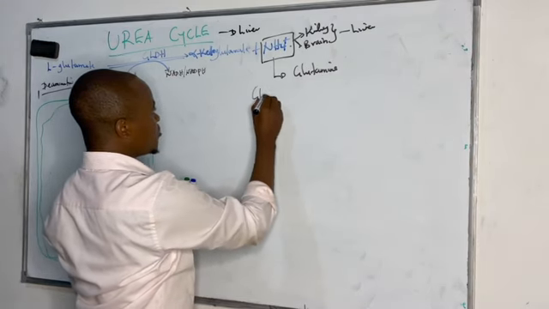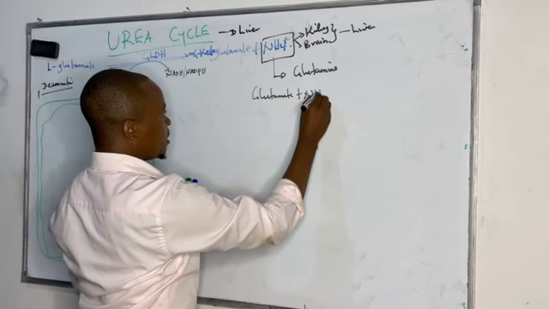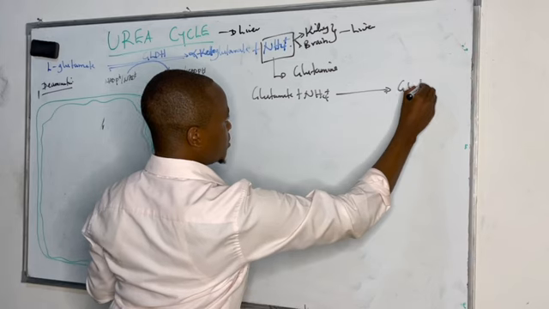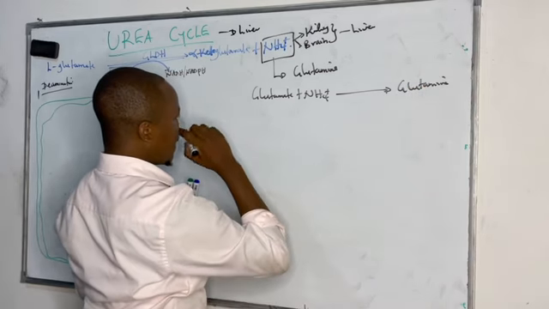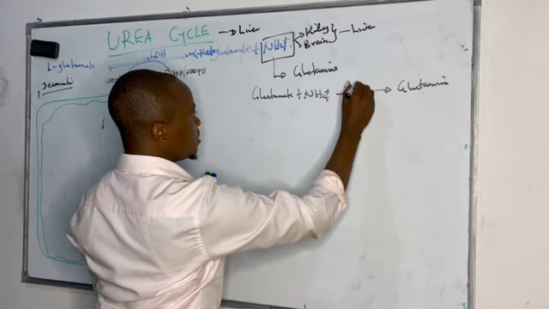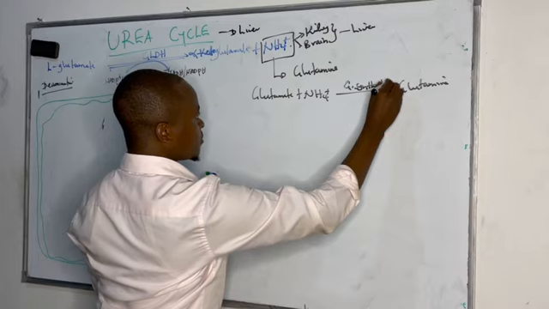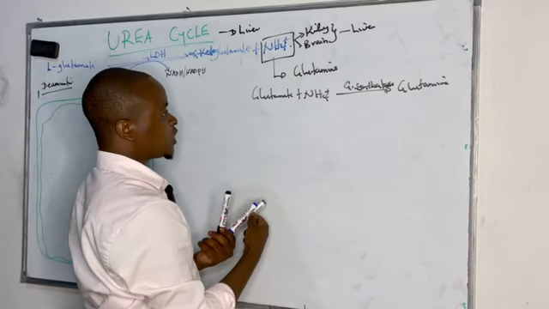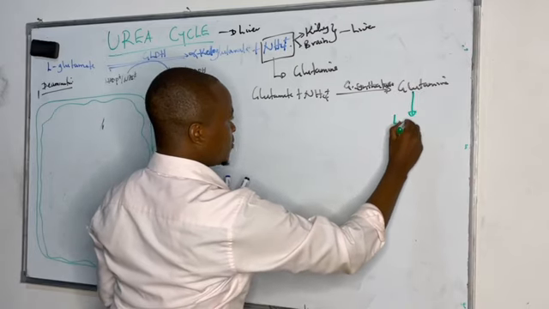Whereby glutamate combines with ammonium ions to form glutamine. And this reaction occurs in the presence of glutamine synthetase. And this glutamine is the one that is transported to the liver. It's the one that is taken to the liver cells.